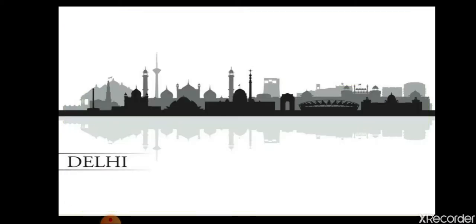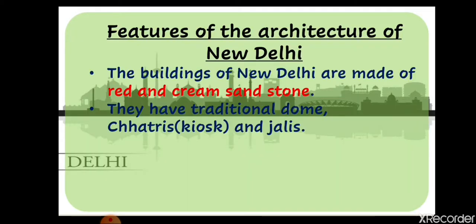Now I want you to know the features of the architecture of New Delhi. We are going to learn the main features of how New Delhi was built. The buildings of New Delhi were built by the two architects. It was made up of red and cream sandstone. Which color sandstone was used? Red and cream colored sandstone. They have traditional domes, chhatris and jalis.